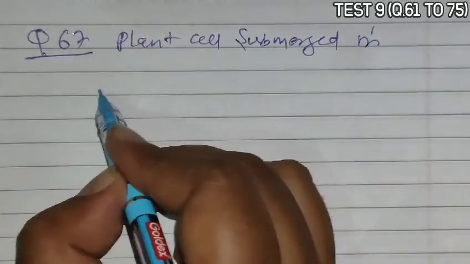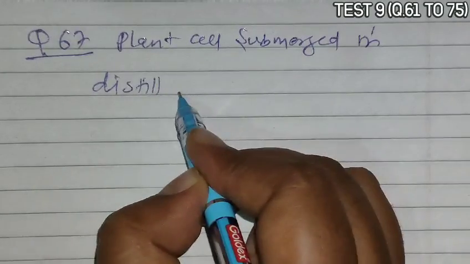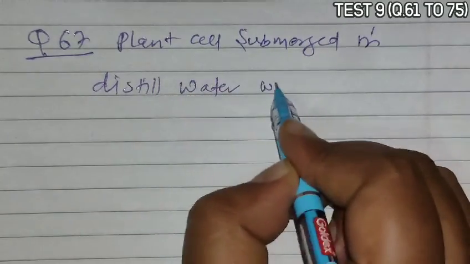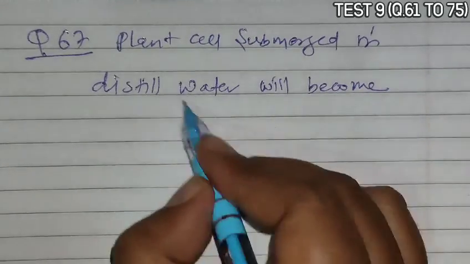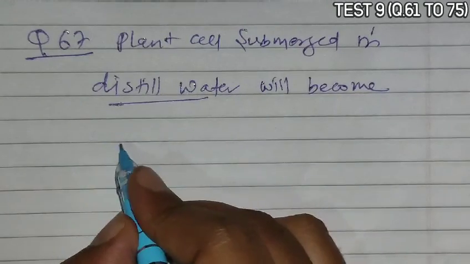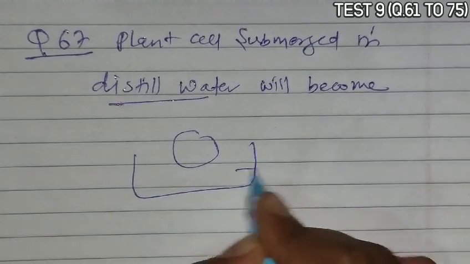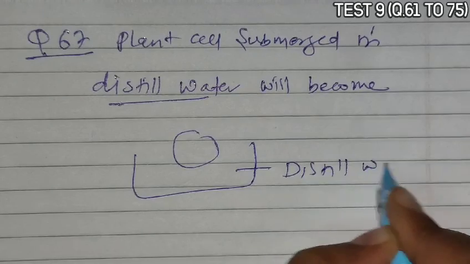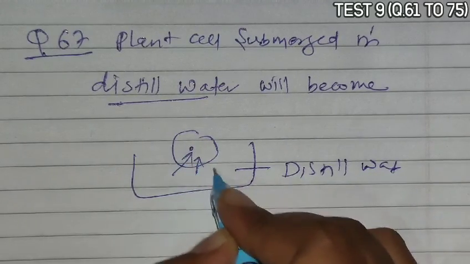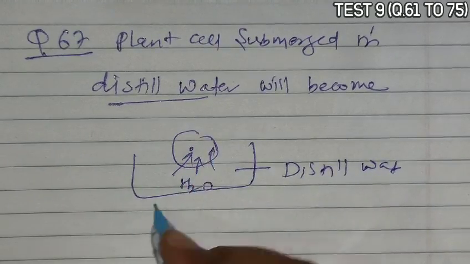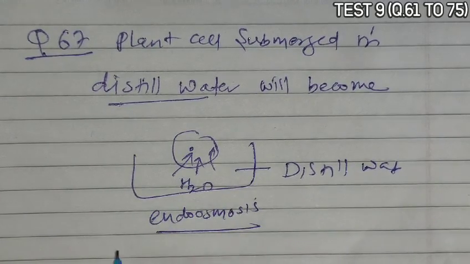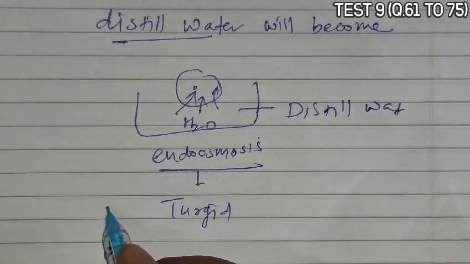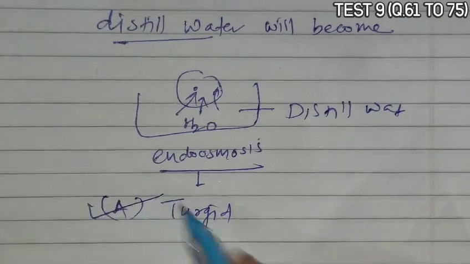When a cell is placed in distilled water, water starts moving into the cell, and endosmosis occurs. Due to this endosmosis the cell becomes turgid. So turgid is the correct answer, that is option A.